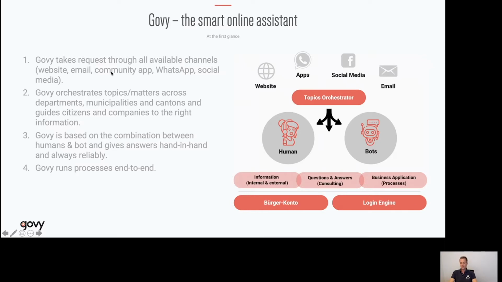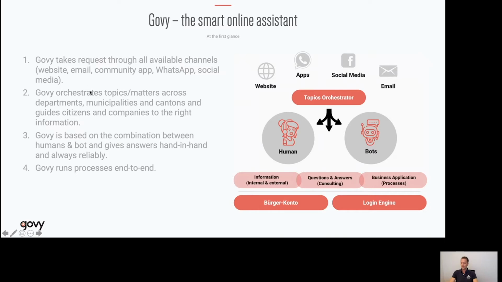Number 1, govy takes all requests from citizens or companies through all available channels. So let's say somebody comes to the website, has a request, or is looking for some information. We will collect that the right way. Or he can ask a question via WhatsApp. That's as well possible. Or we can take questions or requests via Facebook, let's say Facebook Messenger, and even over email. So we really help our customers to maintain all the channels.